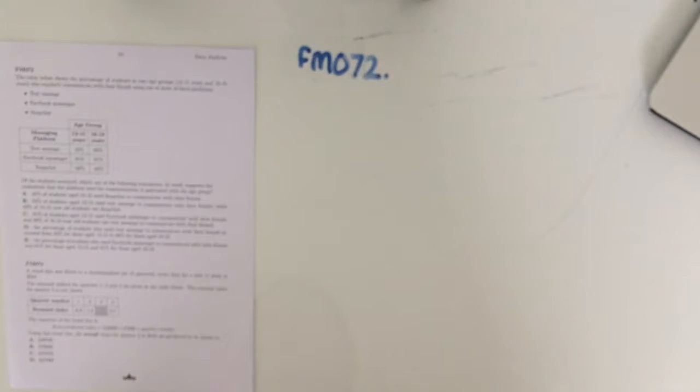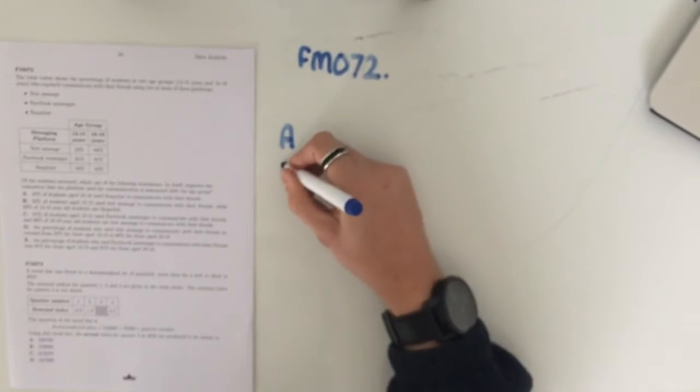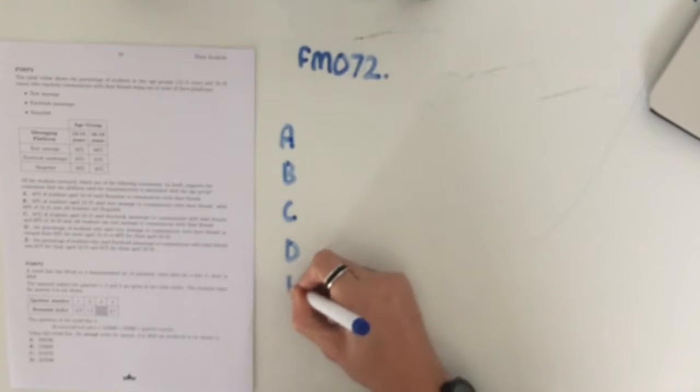But this question says, of the students surveyed, which one of the following statements by itself supports the contention that the platform used for communication is associated with the age group? So option A, I'm just going to quickly write these up. A, B, C, D, E.